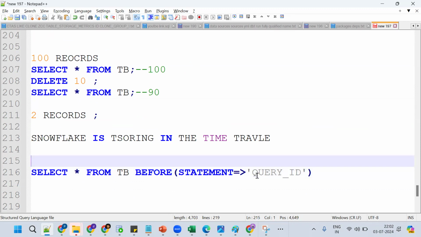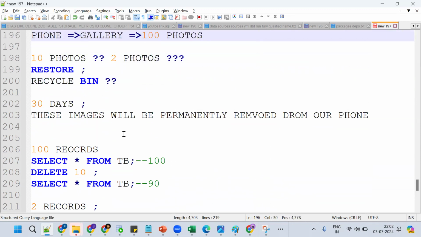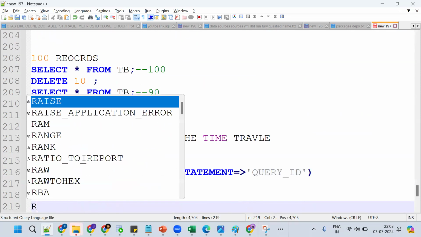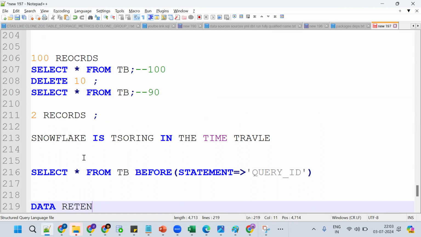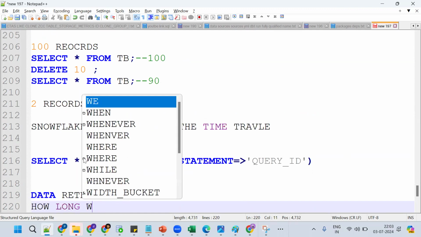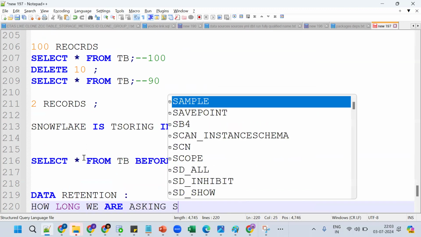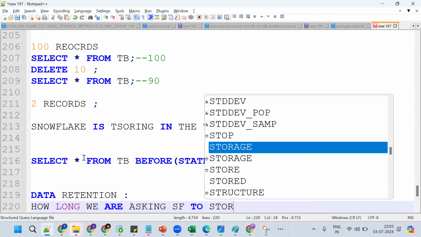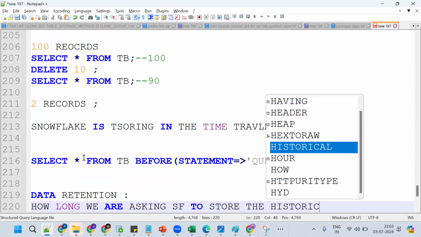But here the question is, see, 30 days. 30 days in the sense that our deleted photos will be stored for 30 days. Same thing here. It is called data retention time. In the sense of how long we are asking Snowflake to store the historical changes.